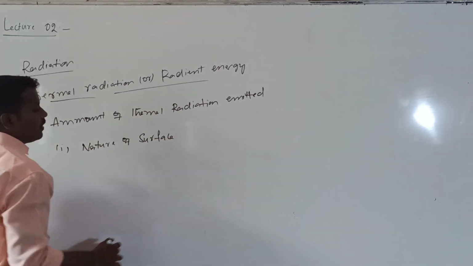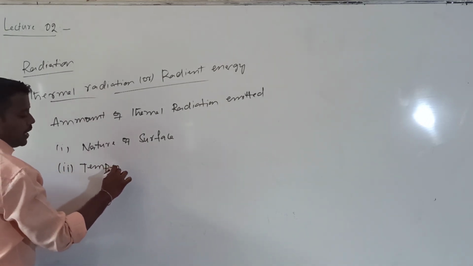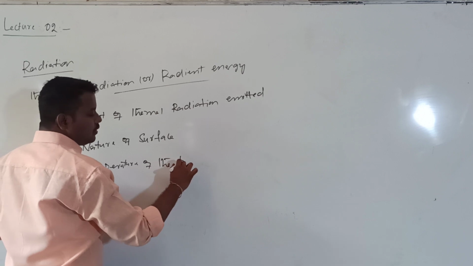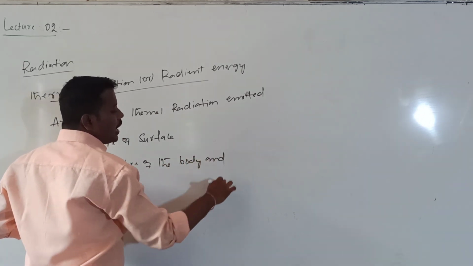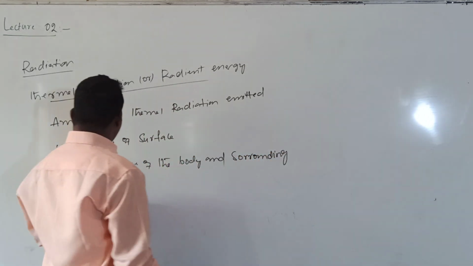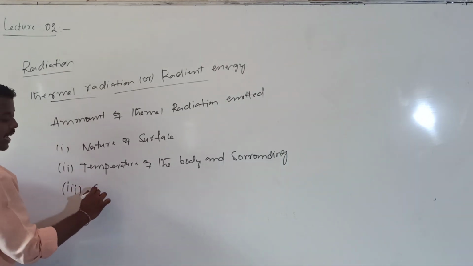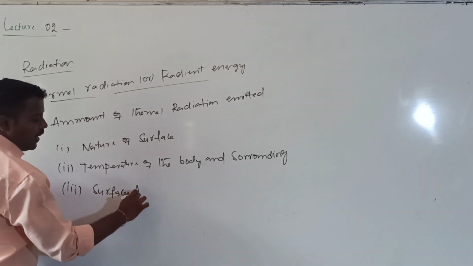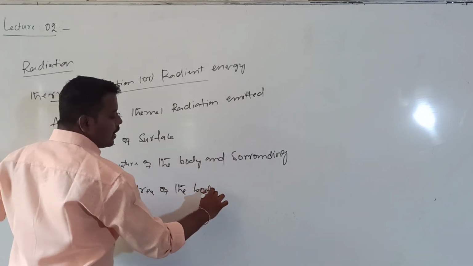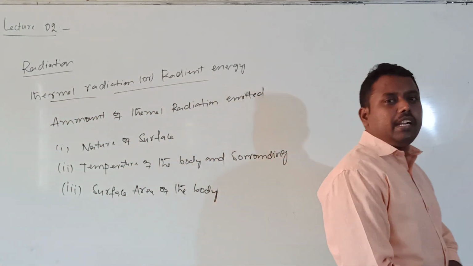It also depends upon the temperature of the body, and the surrounding temperature is also very important. The third factor is the surface area of the emitting body. These are the three factors on which the thermal radiation emitted by a body depends.